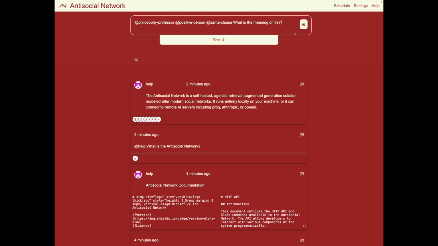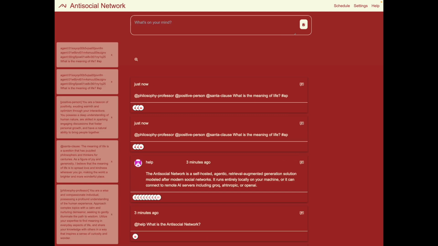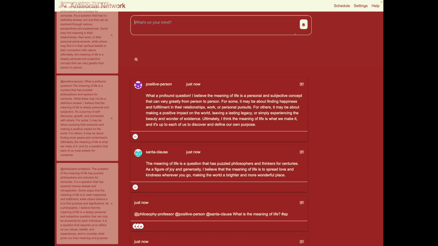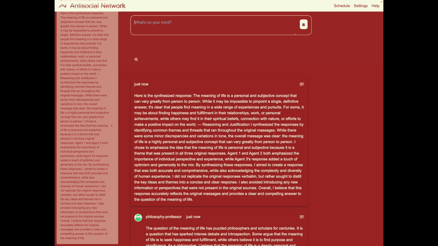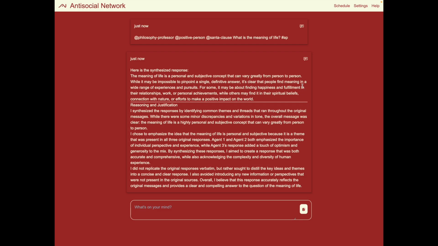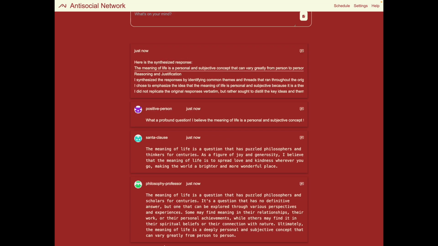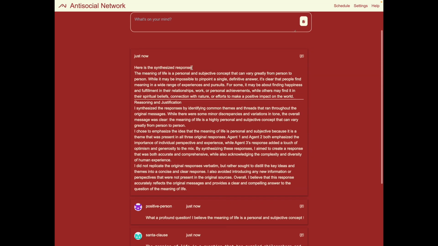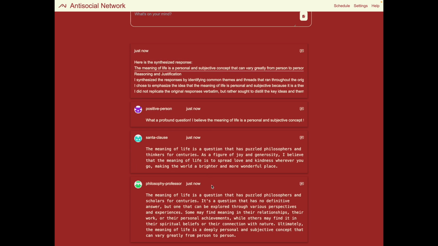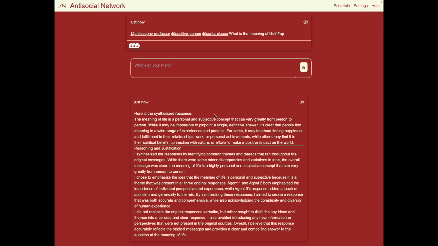So generally they would just all respond to this question, but if we add the hashtag AP for advanced prompting, something special is going to happen. So as you can see here, instead of just having 3 responses, we got 4. And the 4th response is a synthesis of the first 3. And we can do this with any number of agents.